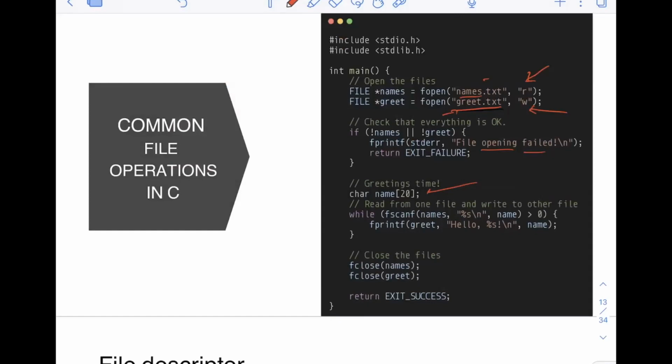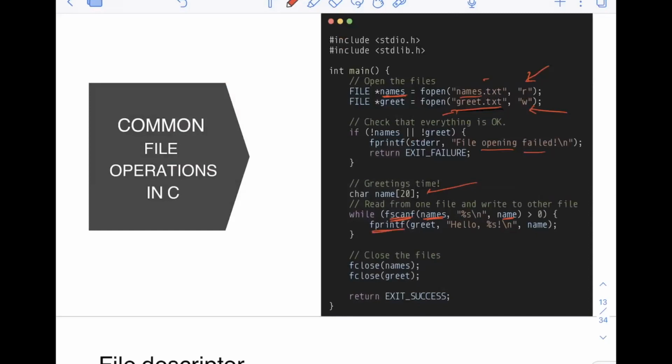Now you see this fscanf. fscanf is used for reading data from a file. It is reading from names.txt, which I will refer to with this names pointer, the one I used for opening that file. It is reading the data from names and storing it in this name variable. Of course, it will be line by line. And then it will write to the other file.